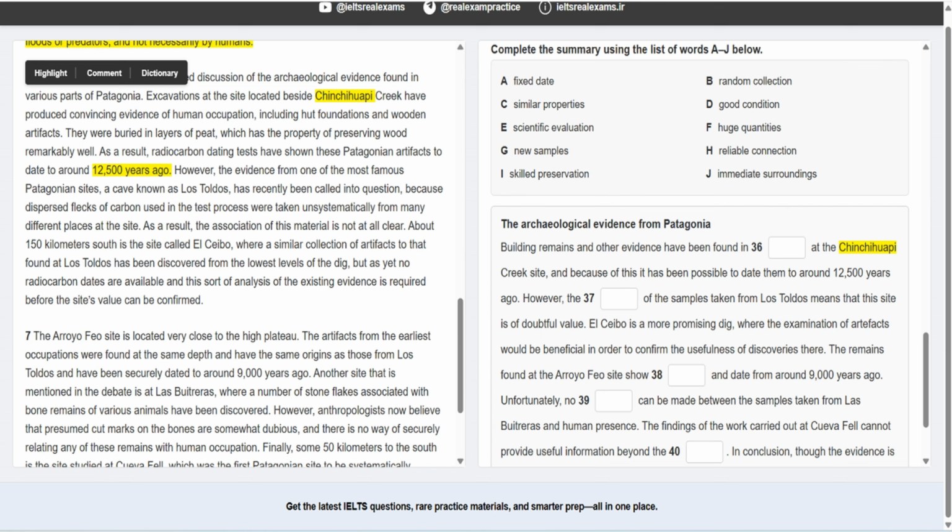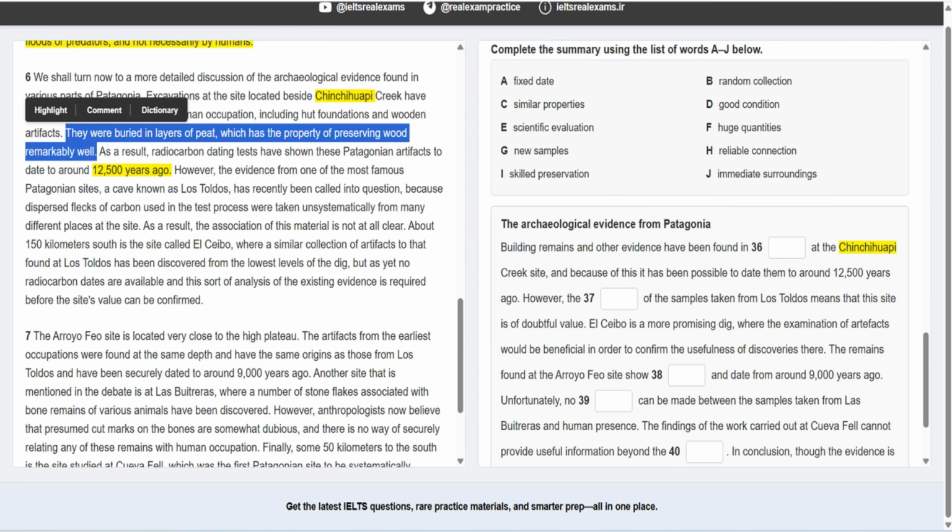Excavations at the site located beside this Chichinhuapi Creek have produced convincing evidence. Okay, we have convincing evidence of human occupation, including hut foundations and wooden artifacts. These are the evidence: huts and some artifacts. Okay, but look at this part.